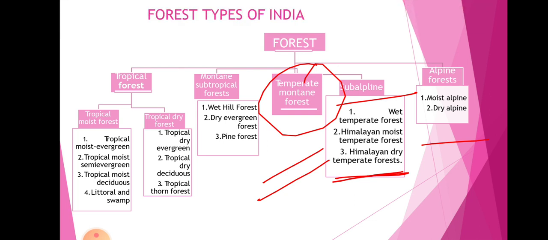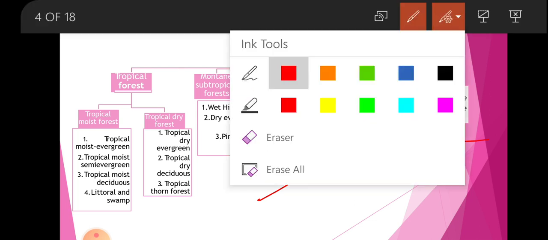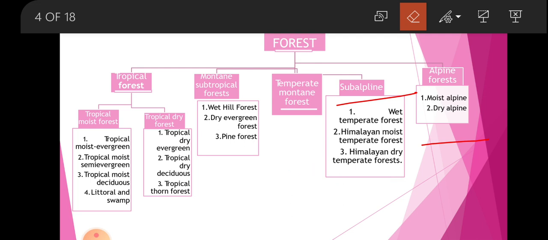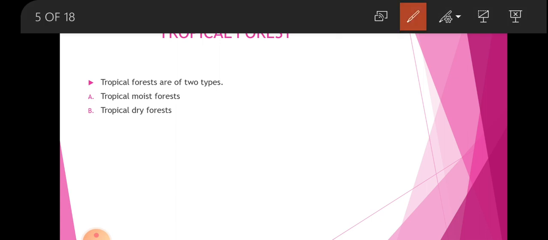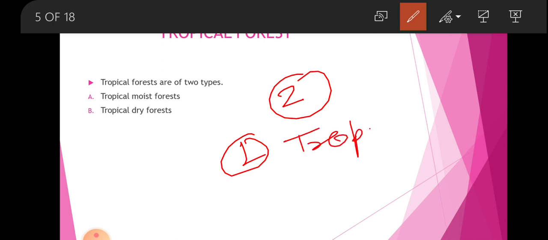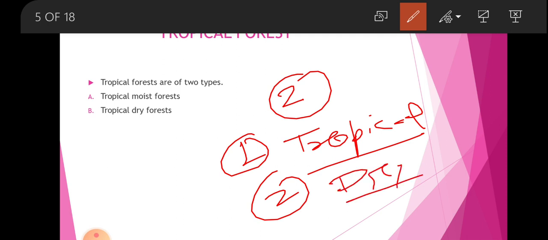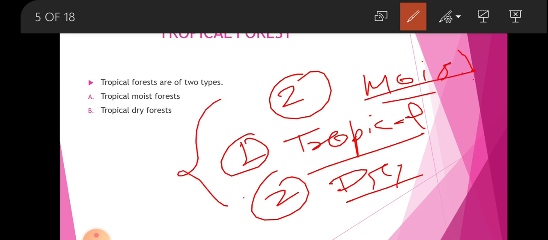Now on to our next slide. First we are going to see what tropical forest is. Tropical forests are of two types: first is tropical moist forest and second is tropical dry forest. So there are two types of tropical forest.